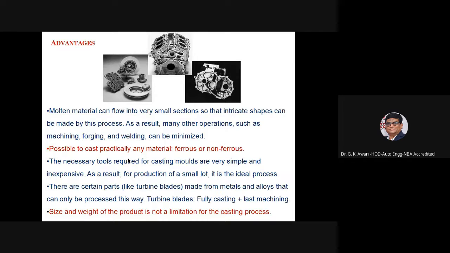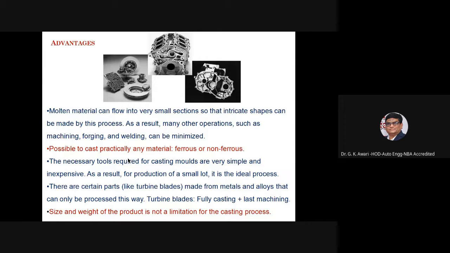The turbine blade is fully cast, and the last operation performed on it is machining. Size and weight of the product is not a limitation of the casting process. So these are all the advantages of the casting process.